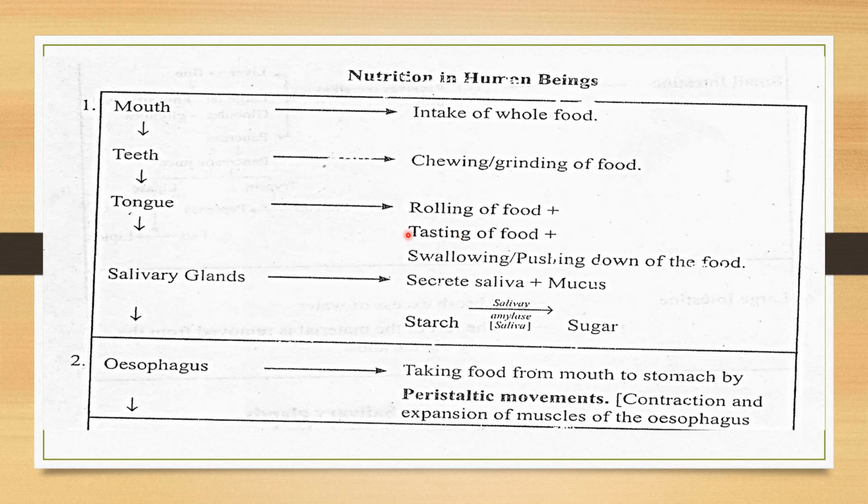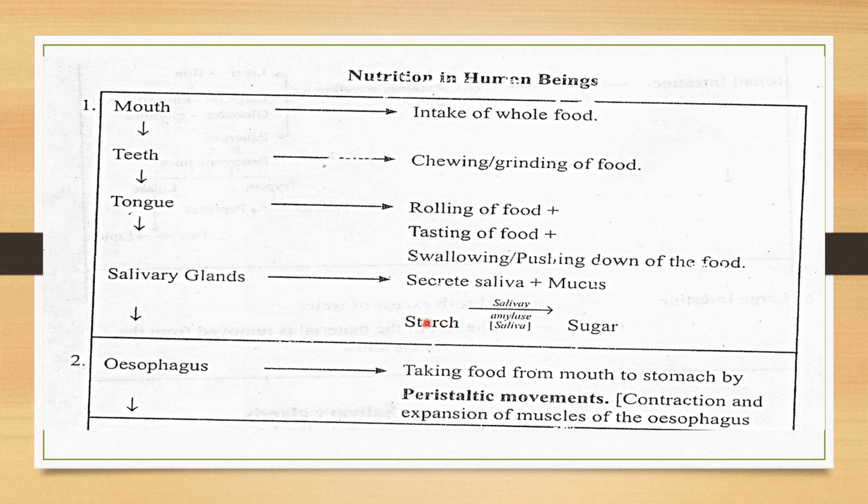Now, salivary glands are present outside the buccal cavity, not inside it, but nearby, and they release saliva. This saliva contains salivary amylase. These are the enzymes which help in the digestion of complex sugar into simple sugar. Complex sugar means starch.